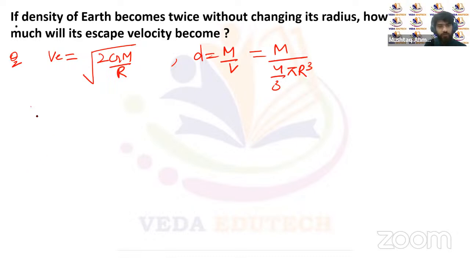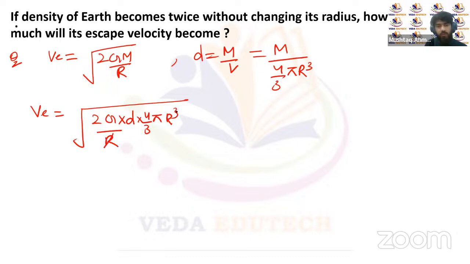So V escape will be under root of 2G M, replacing M by density multiplied by the volume. Density is d and volume is 4 upon 3 pi R cube, upon R. Now this R and R will get cancelled, and we will be left with under root of 8 pi upon 3 G multiplied by density into R square.